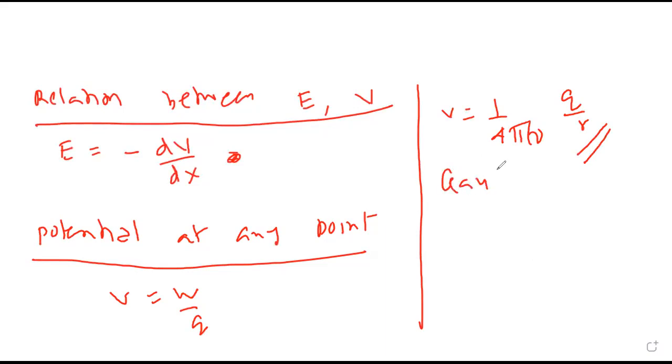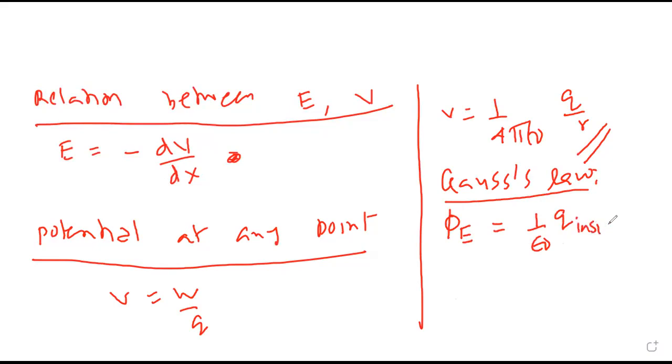What is Gauss's law? Total electric flux is always equal to 1 upon epsilon naught times the charge enclosed. If there is charge inside, then E bar dot ds bar equals Q upon epsilon naught. Okay. Yes. Right.